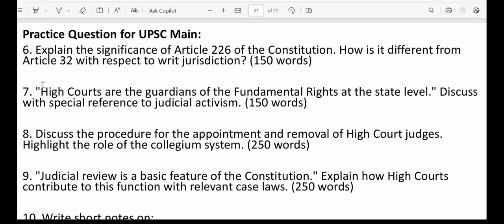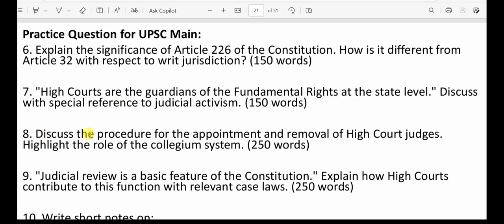First question, number 1: explain the significance of Article 226 of the Constitution. How is it different from Article 32 with respect to writ jurisdiction? Write it within 150 words. Next question can be: high courts are the guardians of the fundamental rights at the state level. Discuss with special reference to judicial activism.